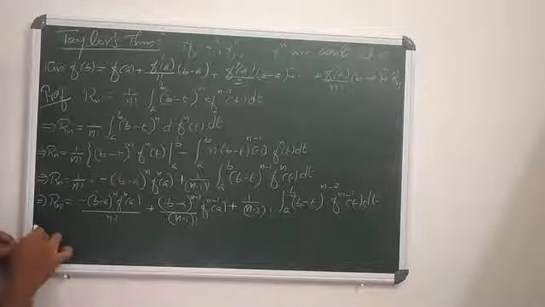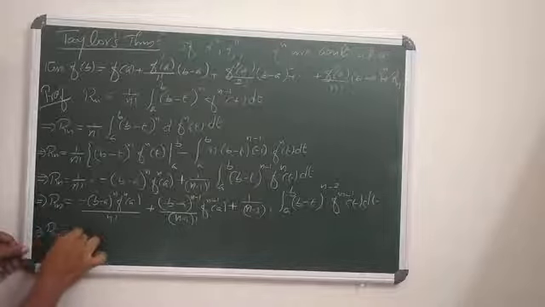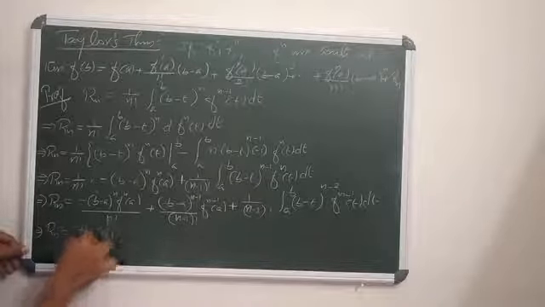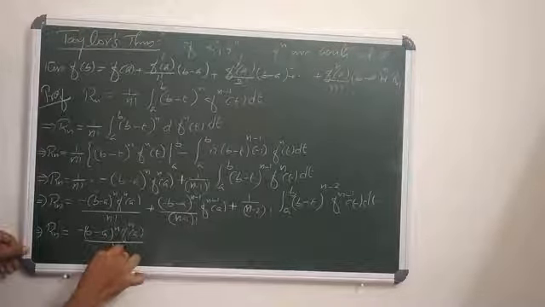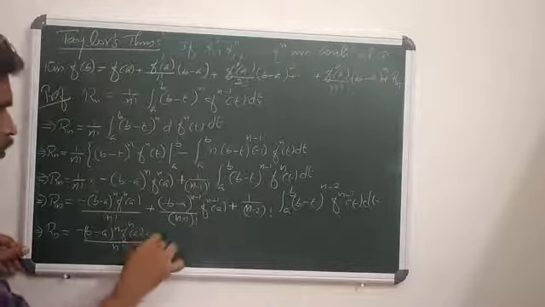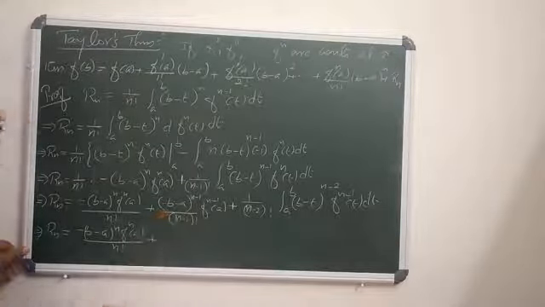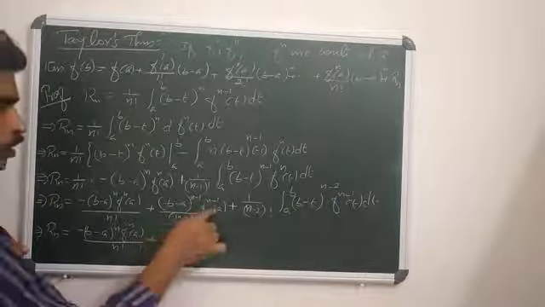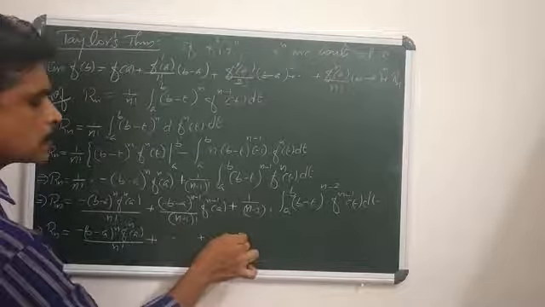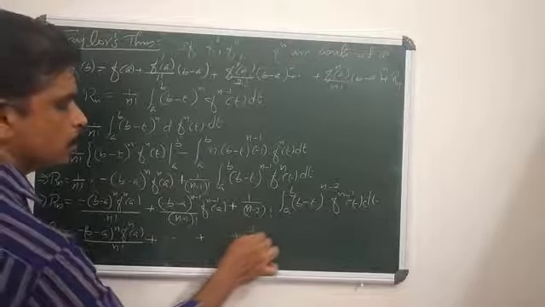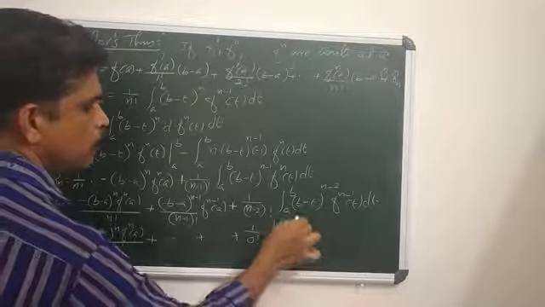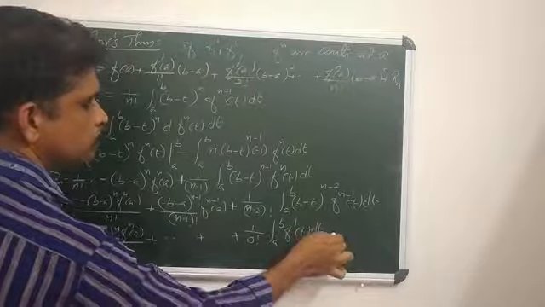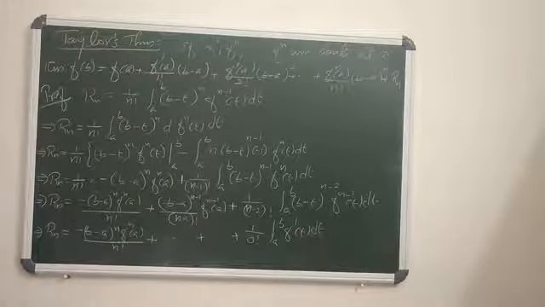So what you get finally is Rn equals minus (b minus a) to the power n into f^(n)(a) by n factorial, plus the next term (b minus a) to the power n minus 1 by (n minus 1) factorial into f^(n-1)(a), plus etc., plus the last term 1 by 0 factorial into the integral a to b f dash t dt.